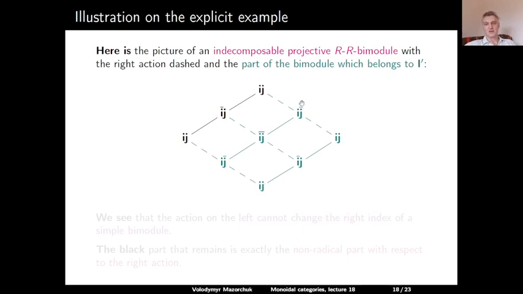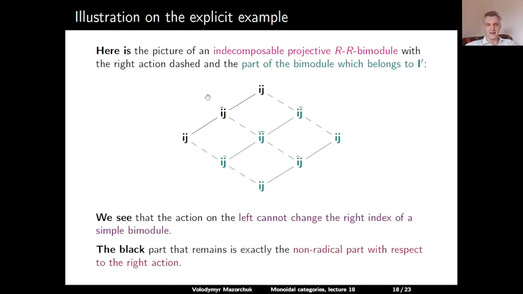And then the radical is, of course, given by these parts. So this teal part is exactly the right radical. And if we factor it out, what remains is exactly one copy of the left indecomposable projective module. So the action on the left cannot change the right component, and this indecomposable projective left module is exactly what remains when we factor out the right radical from our indecomposable projective bimodule. So this is an illustration of how this thing works in the explicit example.